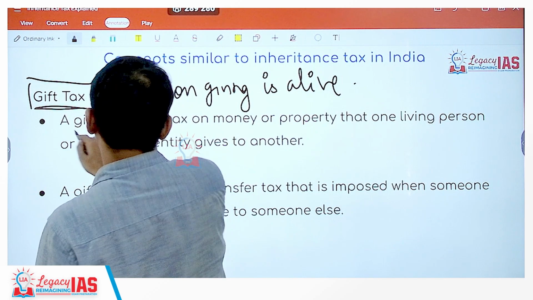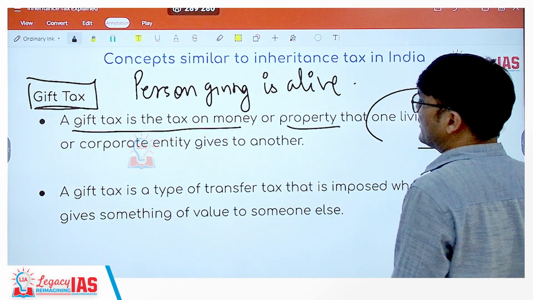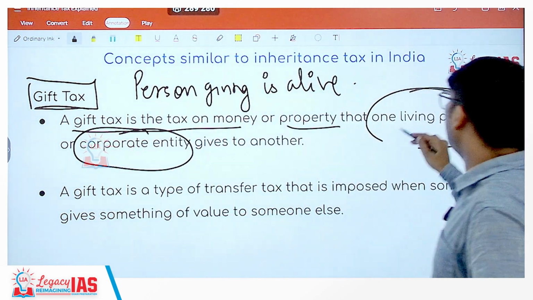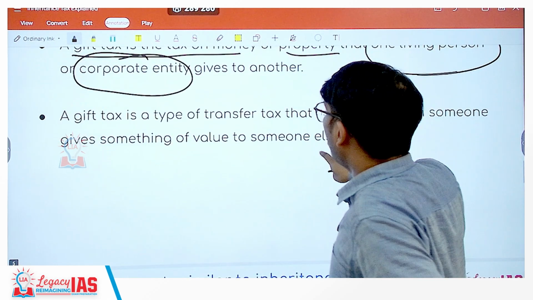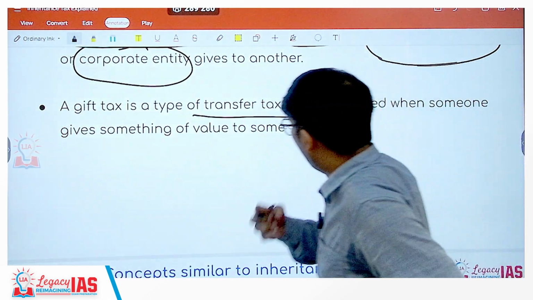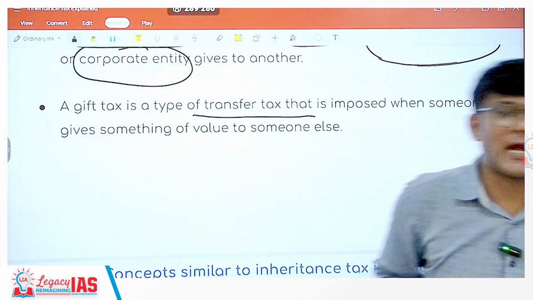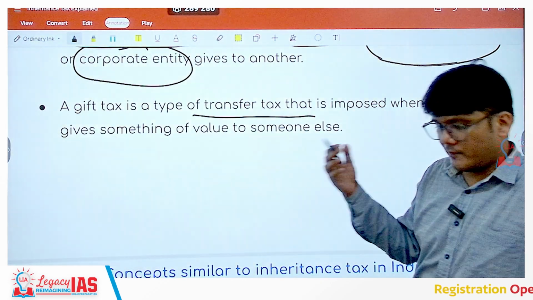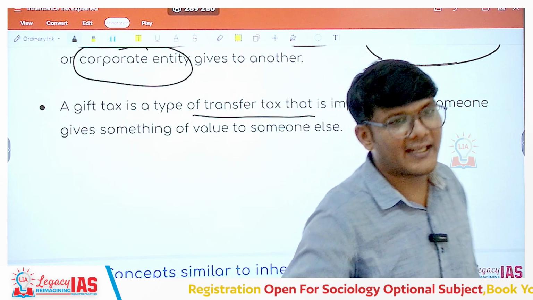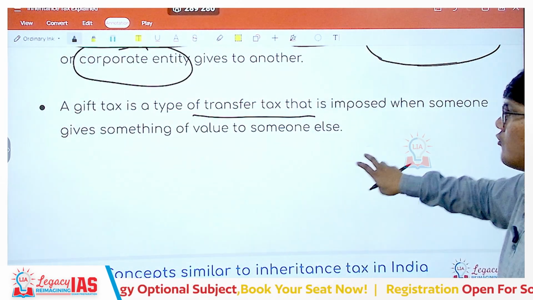Okay, gift tax is the tax on money or property that one living person or corporate entity gives to another. So the person here is living. It is basically a type of transfer tax that is imposed when someone gives something of value to someone else. How can we avoid this? See, this will be charged. The other way to avoid this is I am selling it. Then that person needs to have money, but then the whole point of gift is gone. So gift tax is also there.